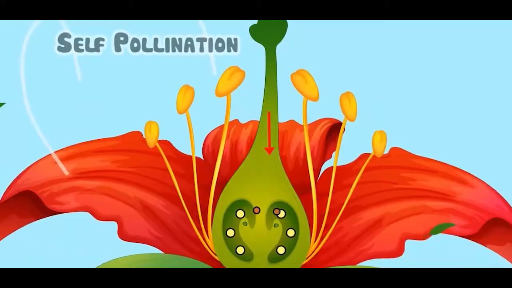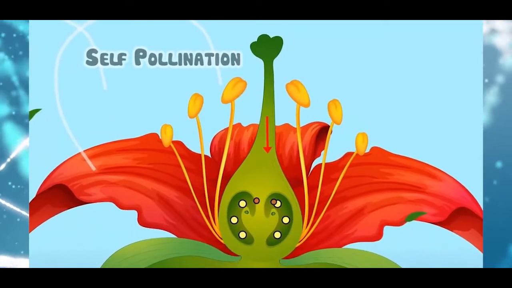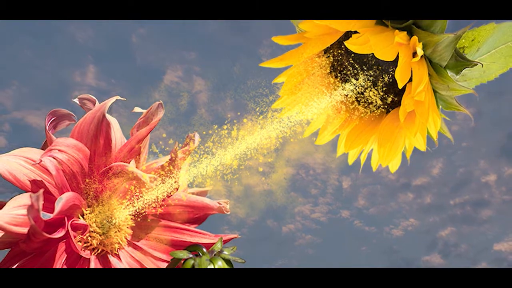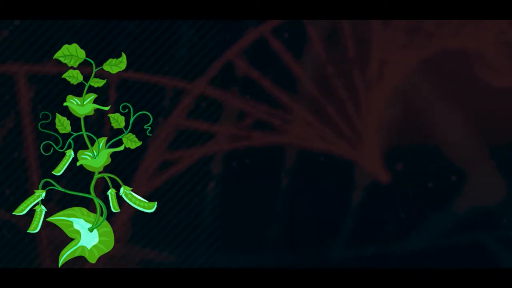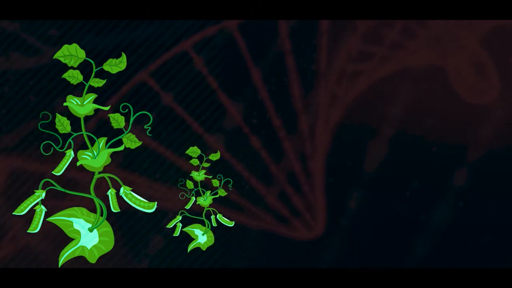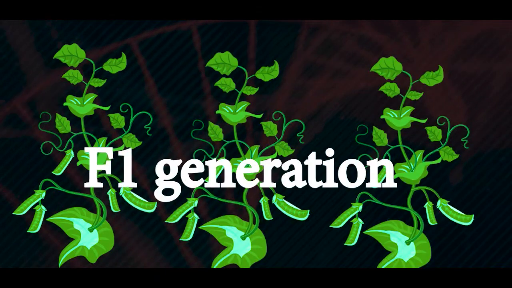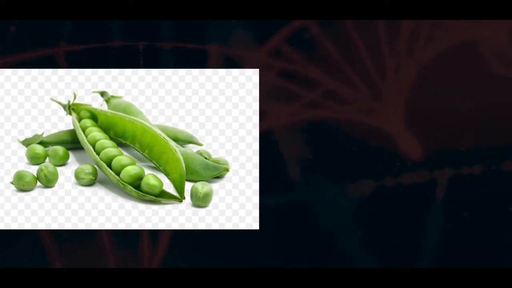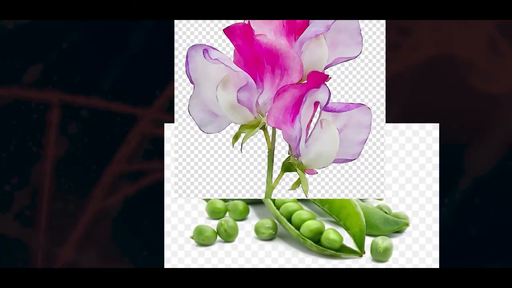During the course of his experiment, first he confirmed the pure breeding plants by allowing them for self-pollination. Then he conducted his experiment making a cross between 2 pure individuals having a pair of contrasting characters. He made a cross between pure tall pea plant and pure dwarf pea plant. All the offsprings produced in this generation were tall and named as F1 generation. He conducted his experiment of the similar type using other pairs of contrasting characters. He found the same results in all the cases.